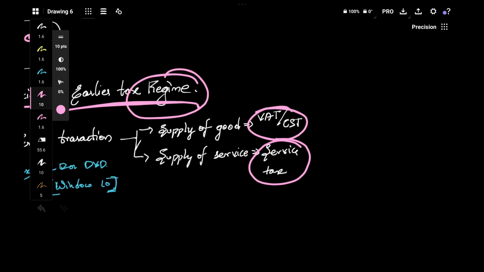So VAT and CST are nothing but, VAT is charged on sale of goods within a state.